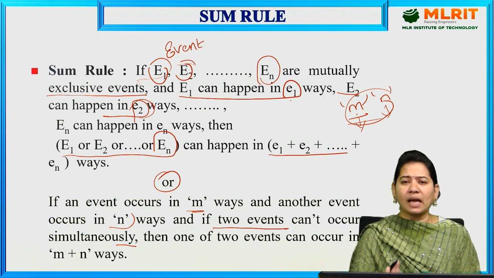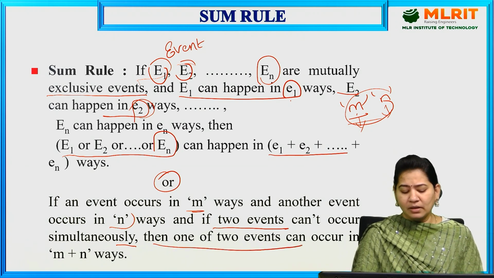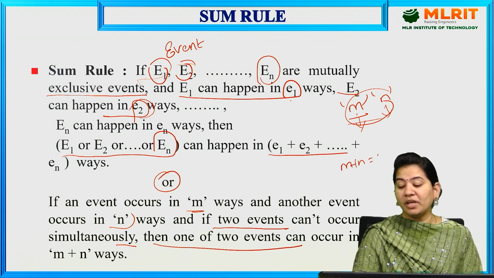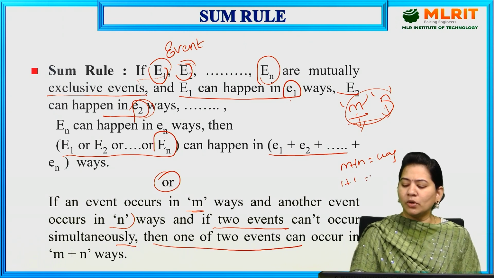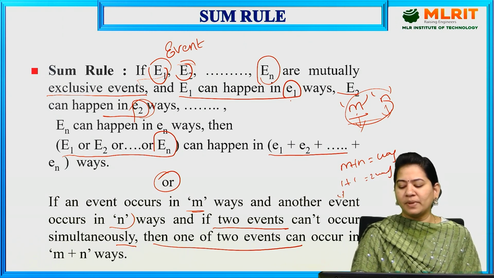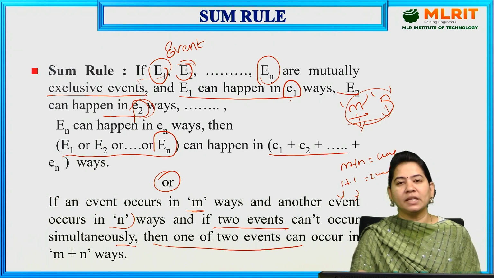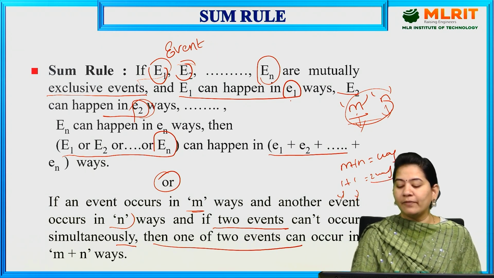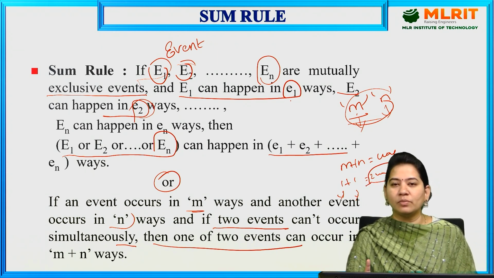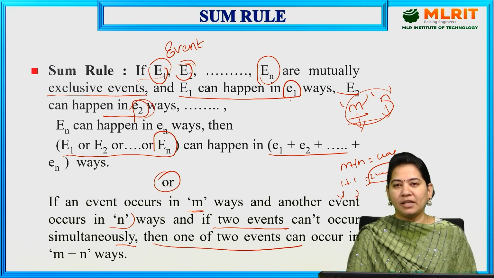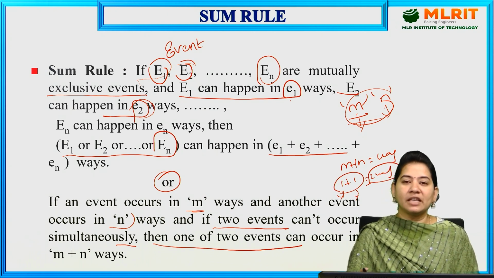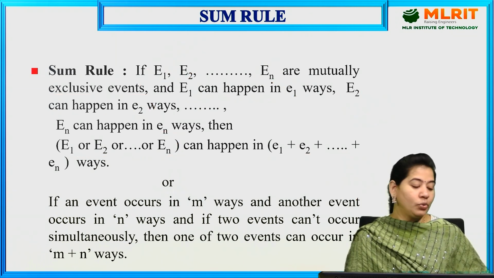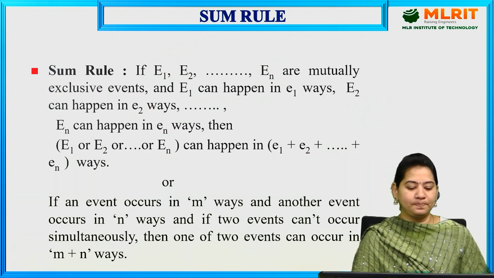So if two events can't occur simultaneously, then we have m plus n ways. How many ways are there here? m plus n ways. Means 1 plus 1 is equal to 2 ways we have. So either the first person can go to the movie or the second person can go to the movie. So we have two ways, but only one has to go to the movie. Means these two events can't occur simultaneously. So this is nothing but the sum rule. Let us see a few examples based on this sum rule.